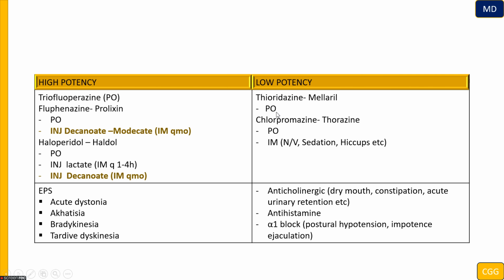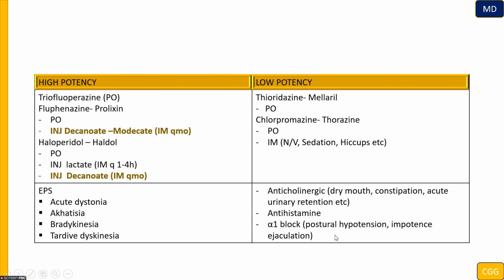Low potency. Basically, those are more prone to cause anticholinergic symptoms. They are going to block histamine receptors or alpha 1 receptors. What are going to be the symptoms of blocking those types of receptors? Anticholinergics are going to cause dry mouth, constipation, acute urinary retention, and antihistamines are going to cause sedation, and alpha 1 receptor blockage is going to cause postural hypotension or ejaculation problems.